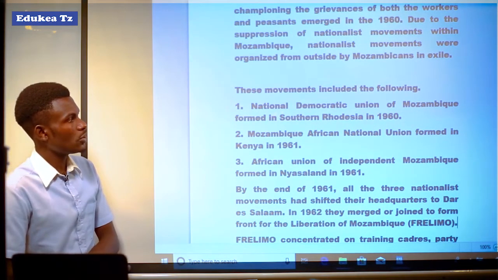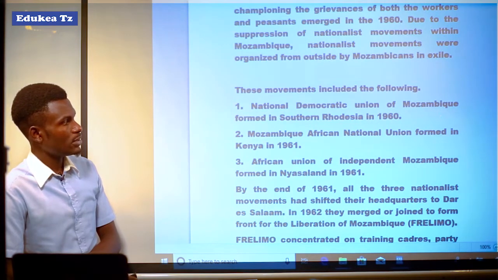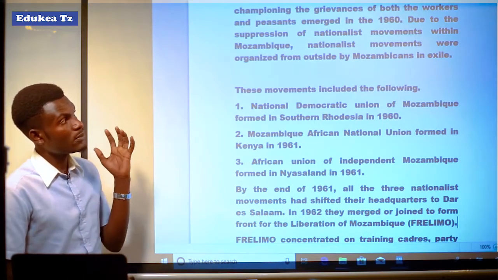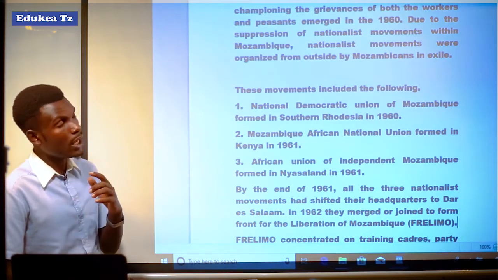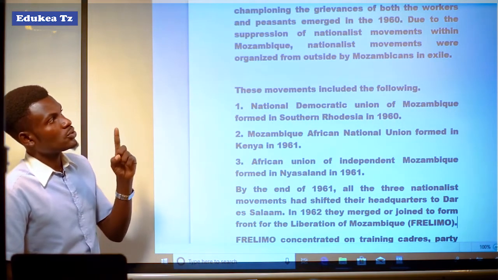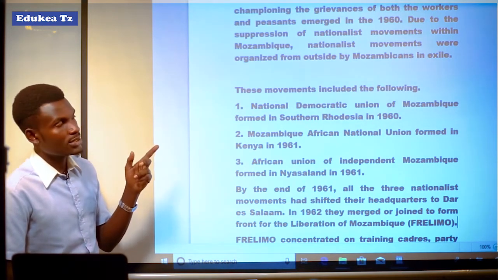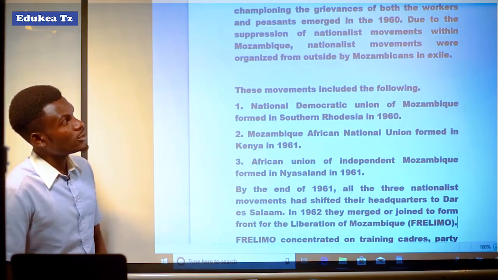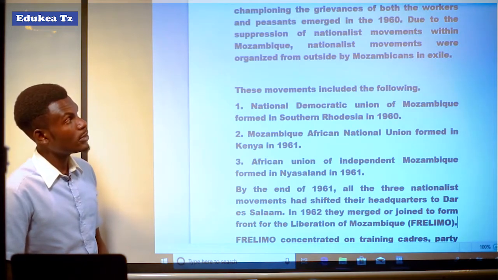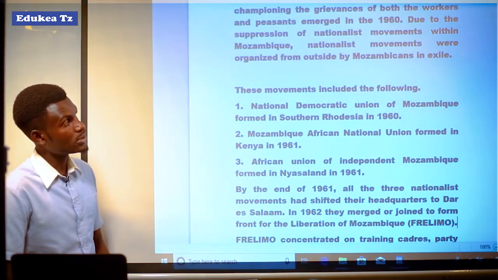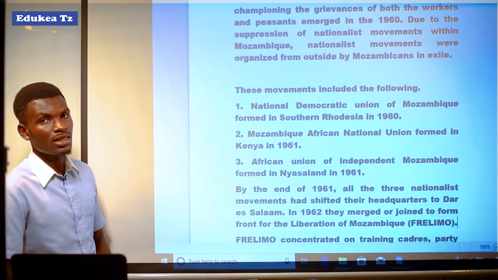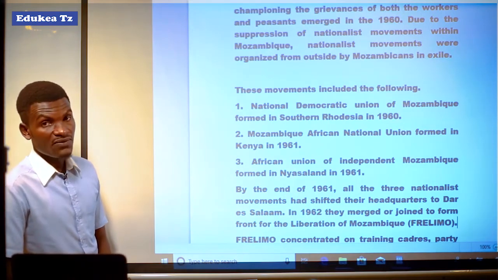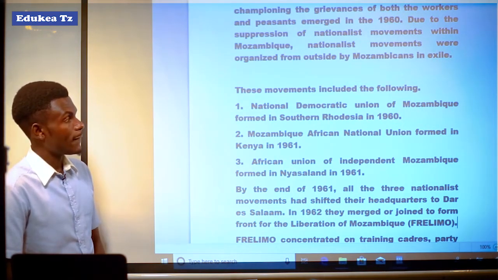The first one was the National Democratic Union of Mozambique, formed in Southern Rhodesia in 1960. These nationalist movements were taking place outside of Mozambique, in exile, specifically in Tanganyika.